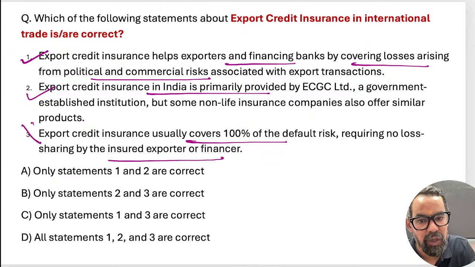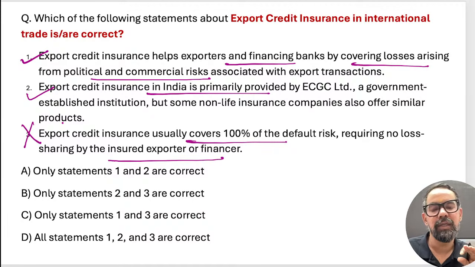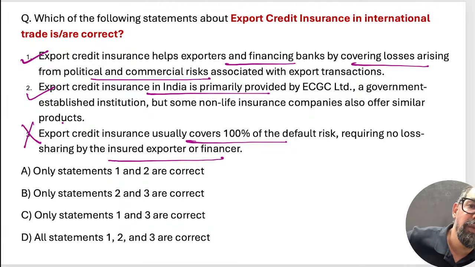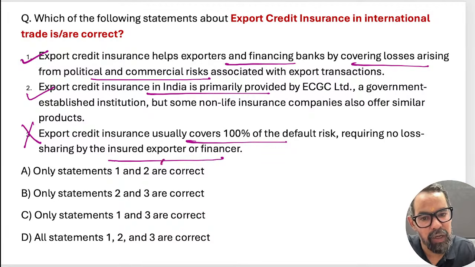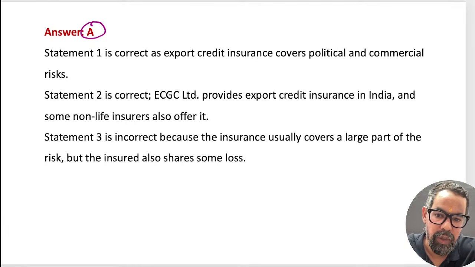No, they do have sharing. So 75 to 80% or 85%, or 80 to 90%, is covered by ECGC, but the rest is generally borne by these particular parties themselves, right? So 1 and 2 only means A will be the correct answer for this particular one. So A should be the right answer.